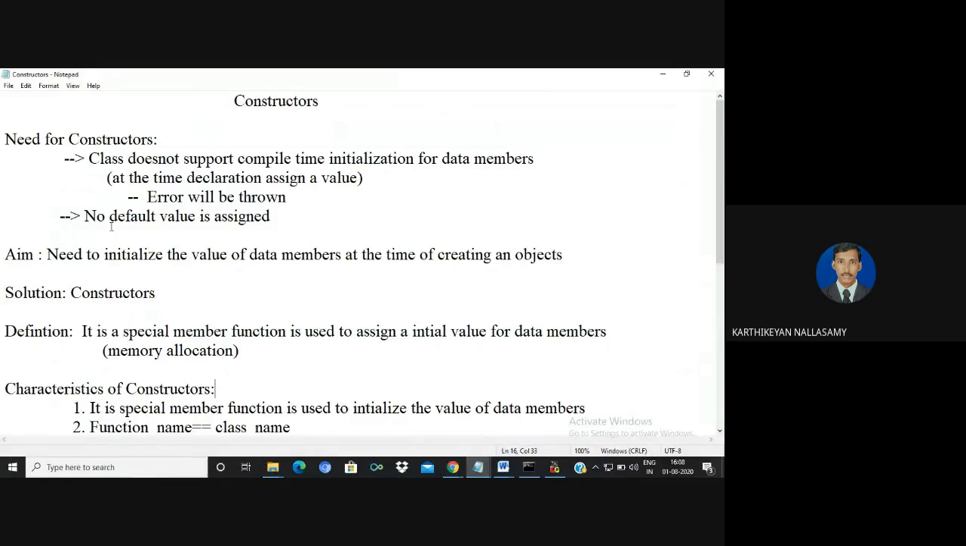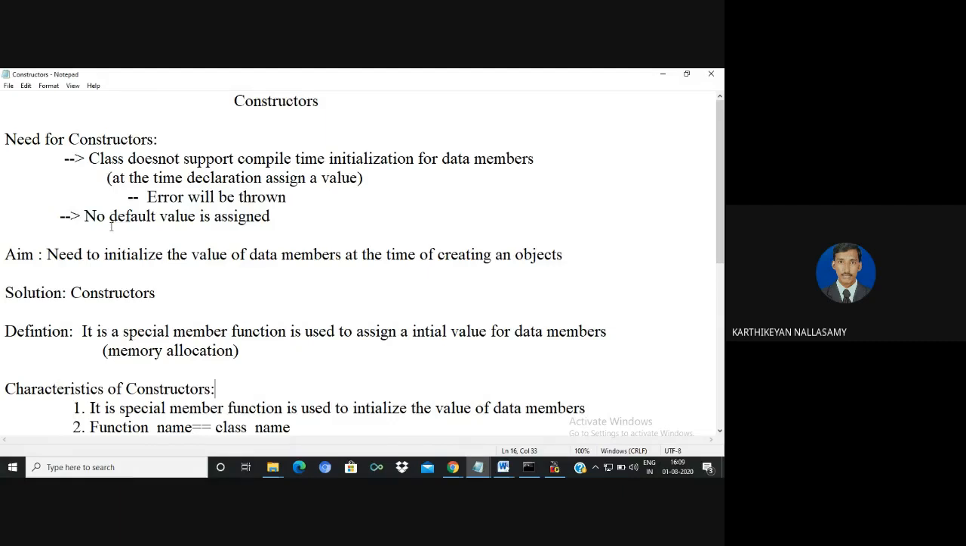Normally, if you are not assigning, it takes a garbage value, so we get unexpected results. In order to avoid that problem, we recommend the constructor as the solution for garbage values. Through the help of the constructor, we assign an initial value for the data member at the time of creating an object. But many may think: why not use a normal member function for initialization?